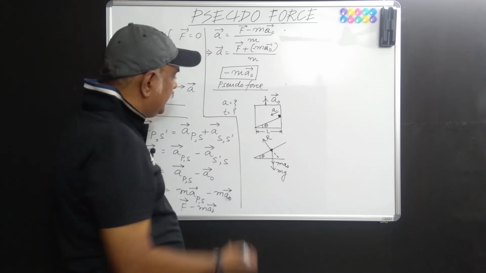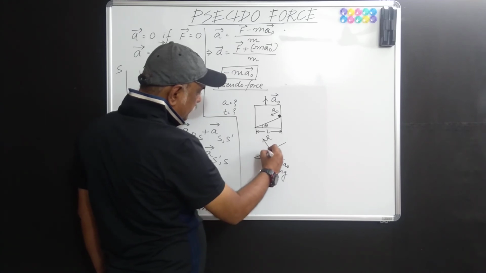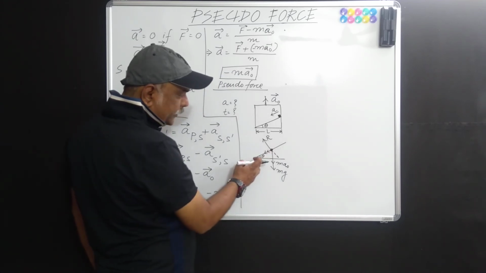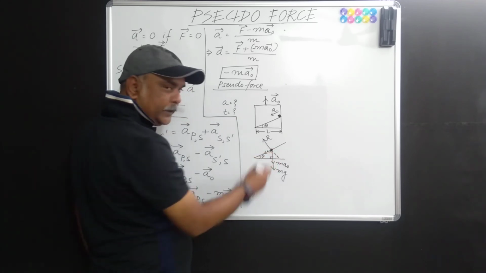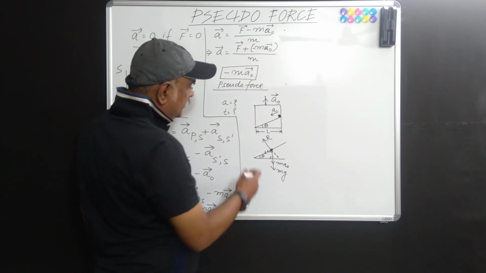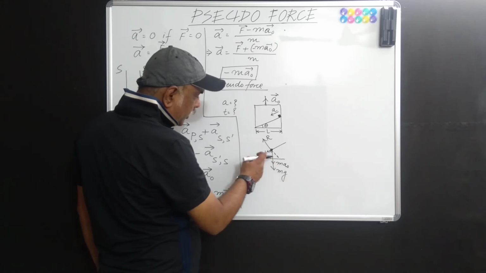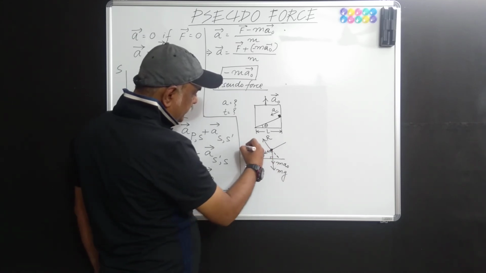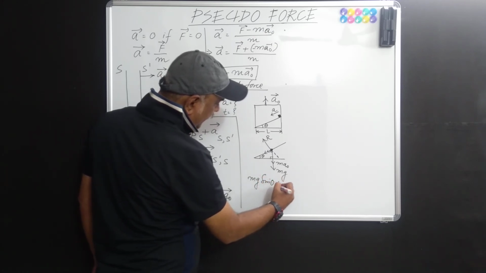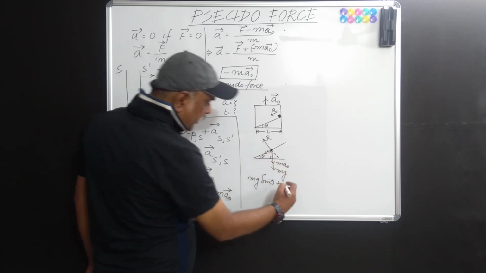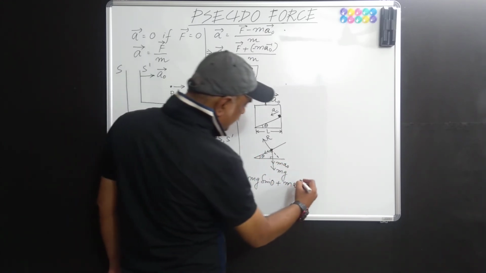Okay. Now take the components along the incline of these two forces. Naturally, this angle is theta, this angle is 90, so this angle is definitely 90 minus theta, isn't it? So the components will be mg cos(90 minus theta), which gives you mg sin theta, plus m a naught cos(90 minus theta), which is again sin theta.